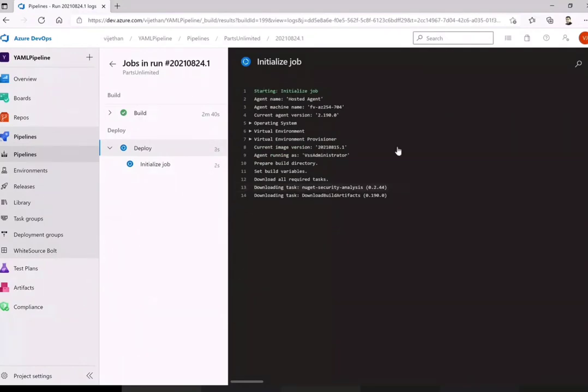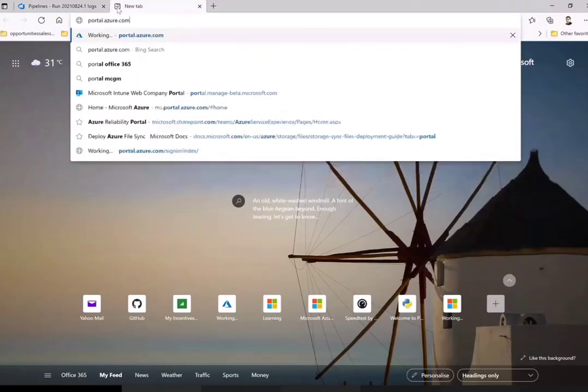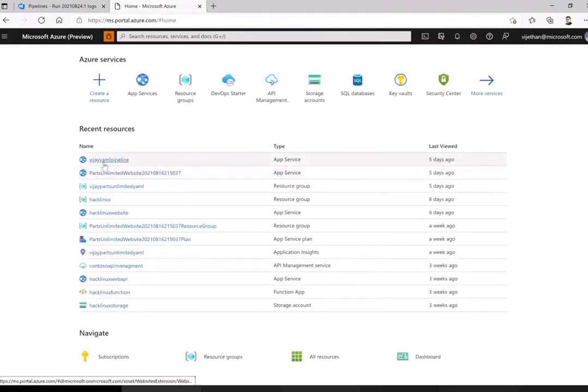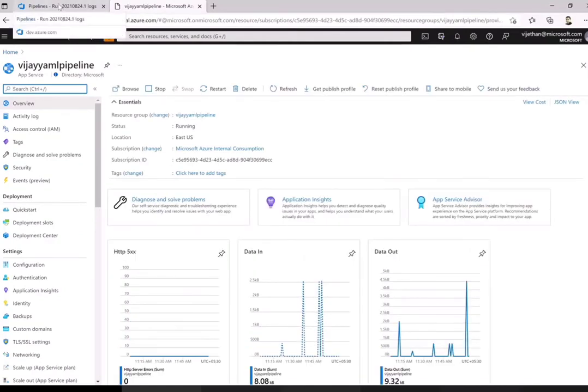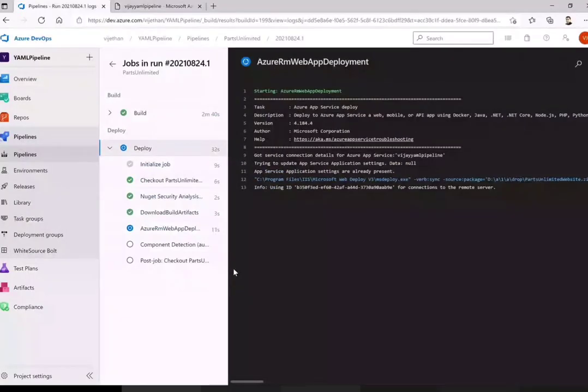So now this is the deploy part, which is now running. With this, I'm just trying to deploy one website using this particular task. Let me go directly to my portal to show you the website which I'm trying to deploy. So I have the website called Vijay YAML pipeline, which I'm trying to deploy. The code will be deployed directly here with the help of the task which I have kept in the deploy part.